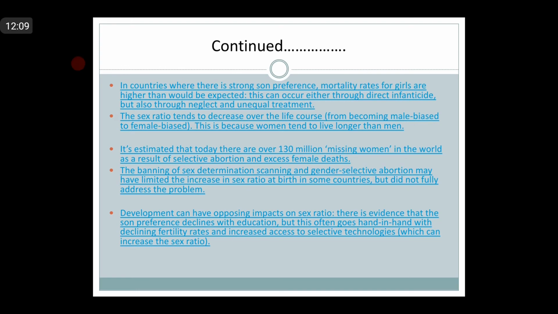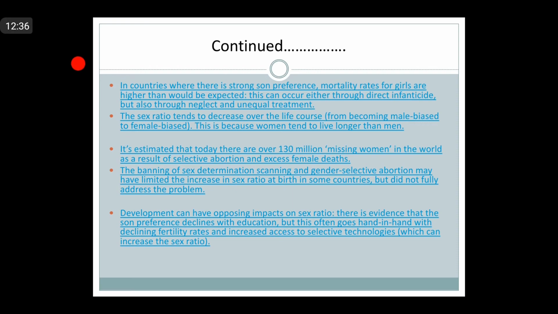So the sex ratio tends to decrease over the life course from male biased to female biased. This is because women tend to live longer than men. And it's estimated that today there are over 130 million missing women in the world as a result of selective abortion and excess female deaths.